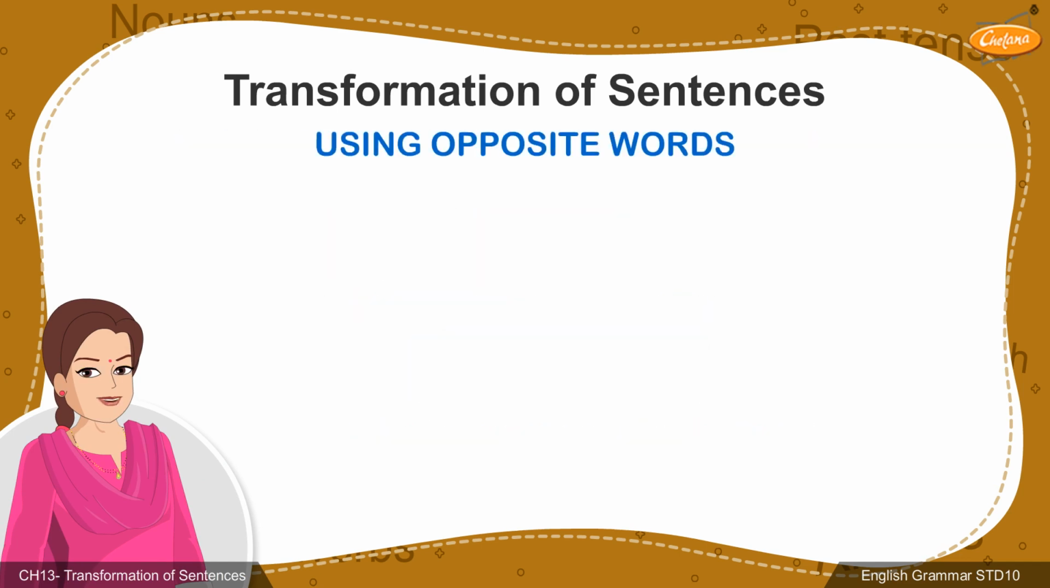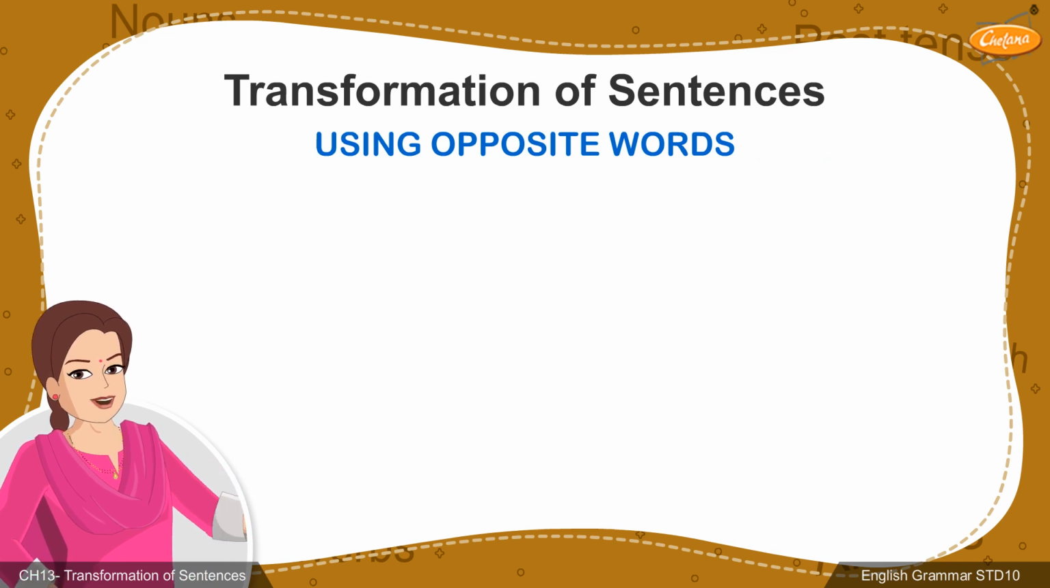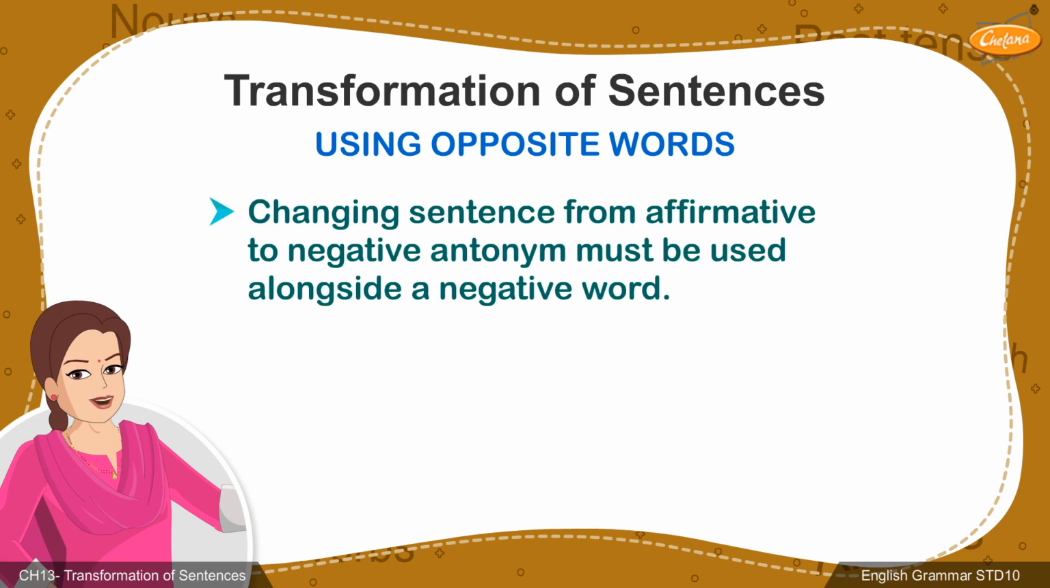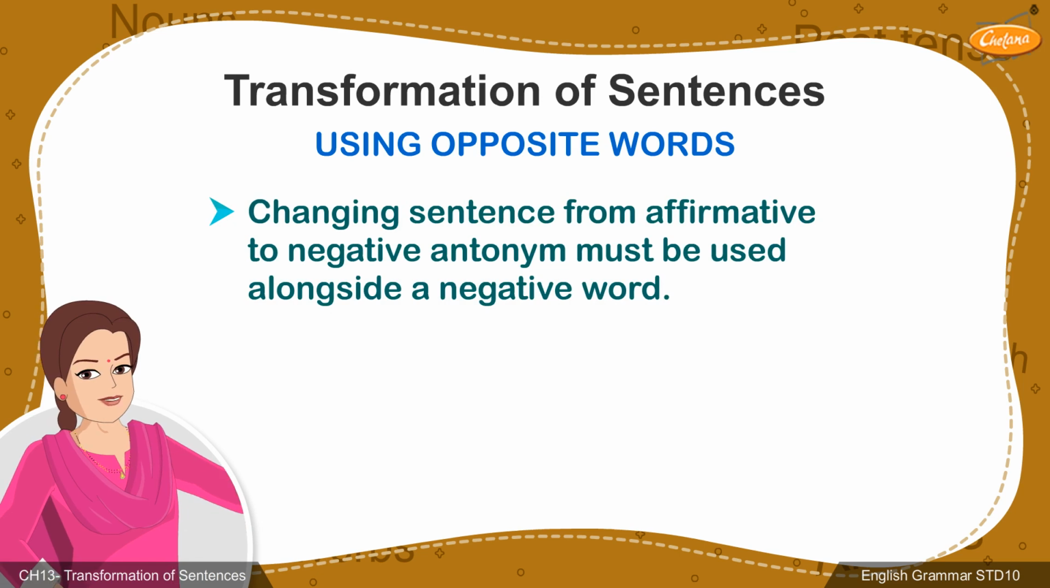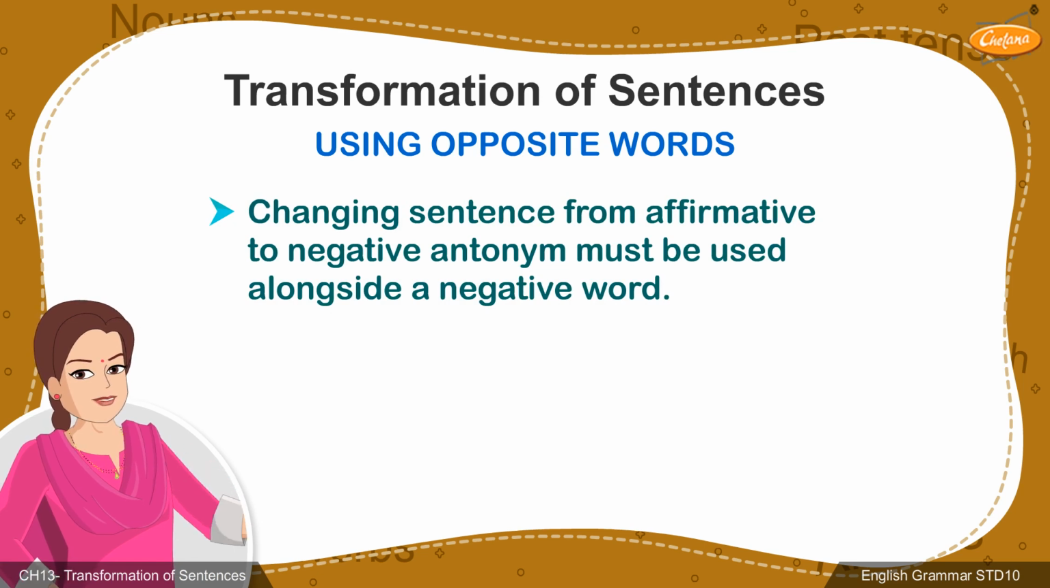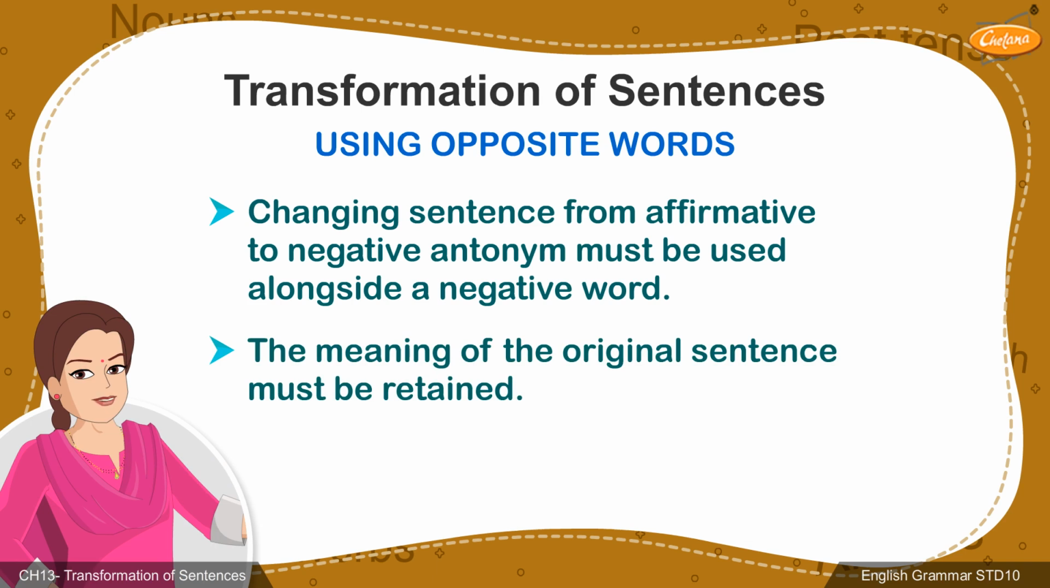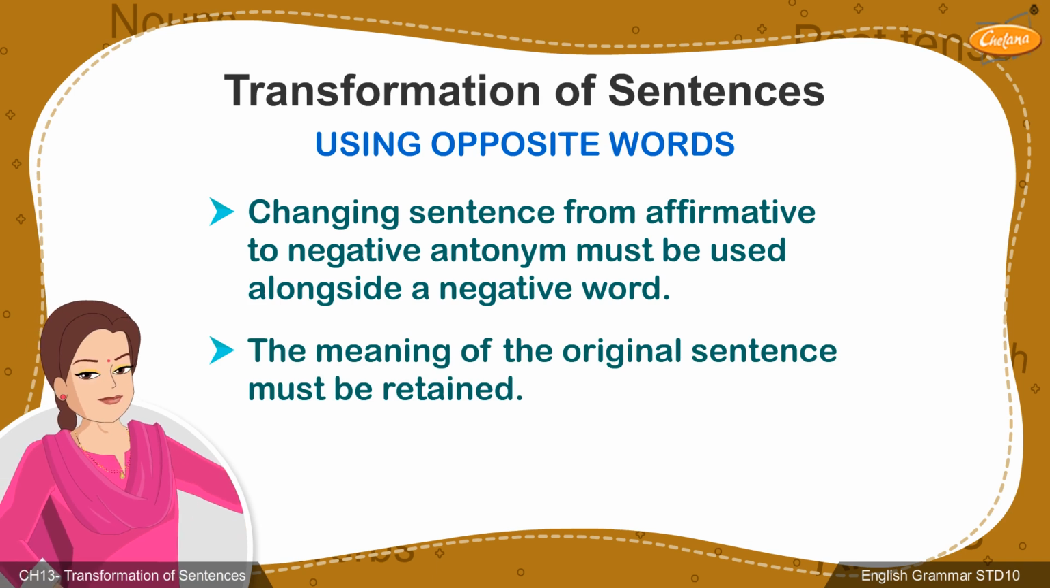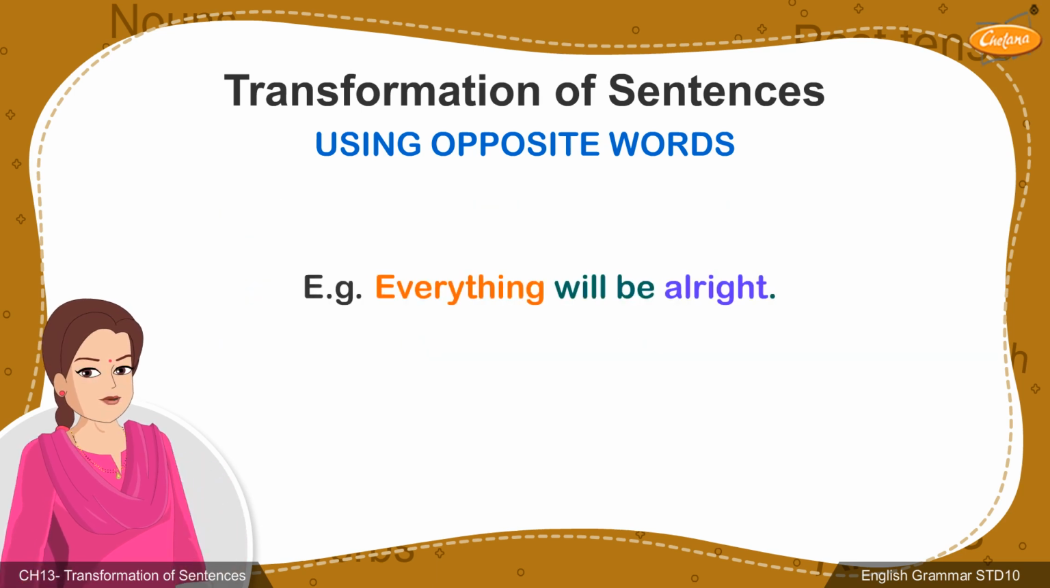By using opposite words, one can transform sentences from affirmative to negative or vice versa. If the sentence is being changed from affirmative to negative, then the antonym must be used alongside a negative word. However, the meaning of the original sentence must be retained. This method of transformation of sentences can be easily understood with the following examples.